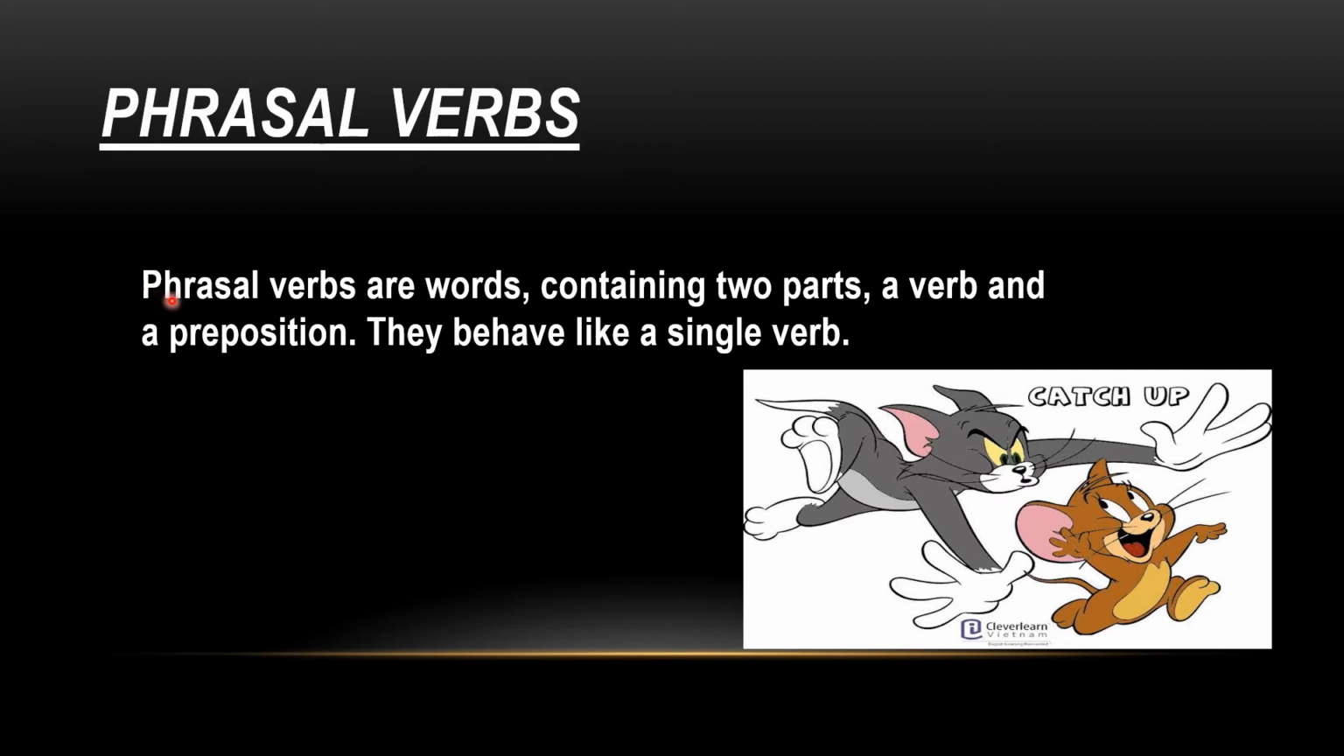Now we will move towards phrasal verbs, which is our concerned topic. You can also take help from your activity book. Now open page number 94 of your activity book, and the definition is: phrasal verbs are words. First of all, you have to understand that these are words which contain two parts. The first part is a verb and the other part is a preposition. They behave like a single verb. Phrasal verbs are single words which consist of two parts: one part is a verb and the other part is a preposition.